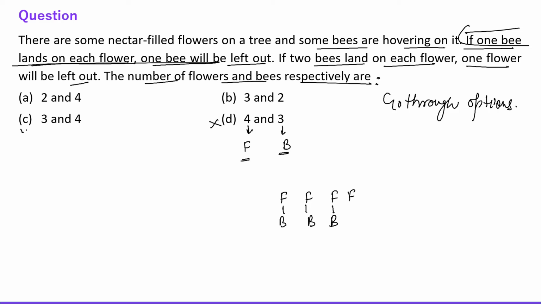So let's talk about option C. Fine. So option C is 3 flowers and 4 bees, right? So 3 flowers and 4 bees.